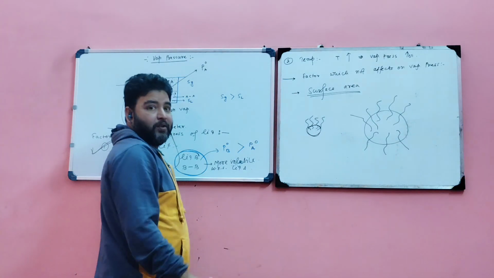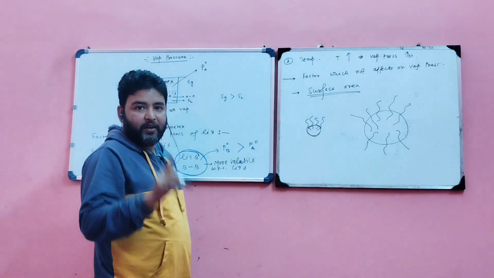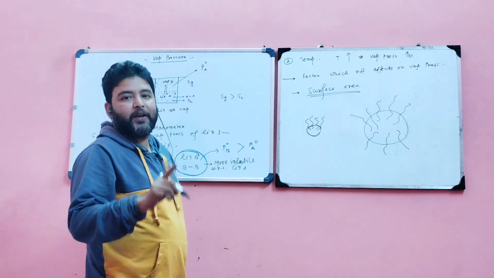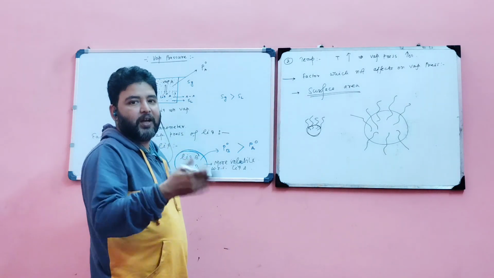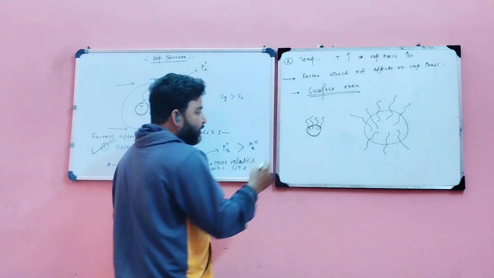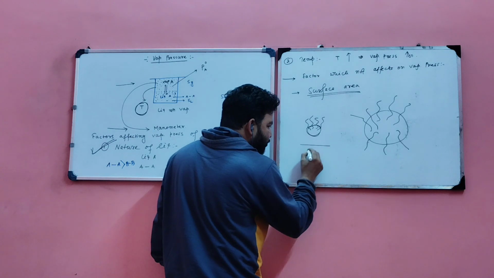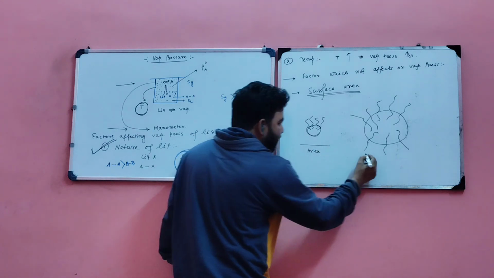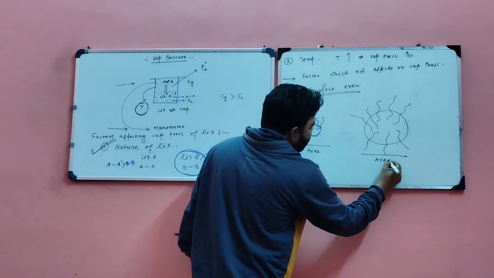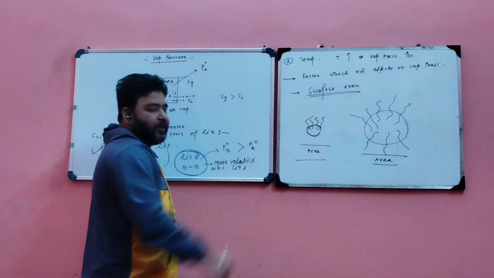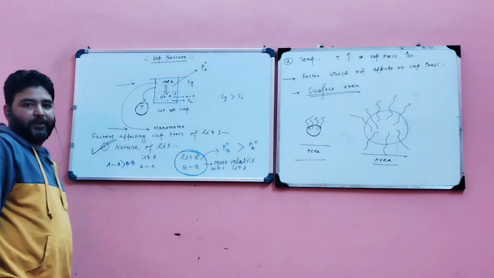But what do you mean by pressure? Pressure means thrust per unit area. When it is divided by unit area, the result is ultimately the same. So vapor pressure does not depend on surface area.